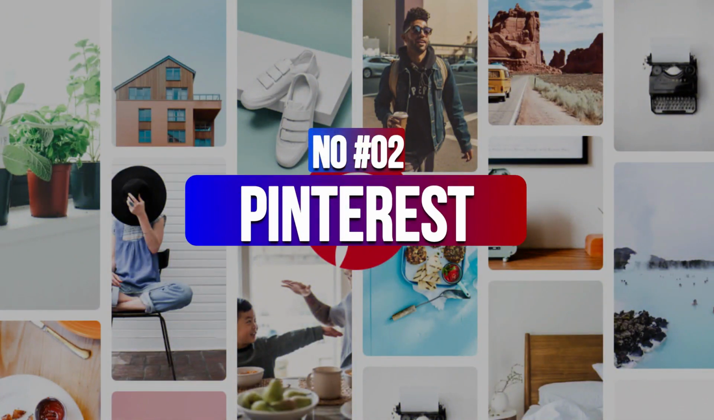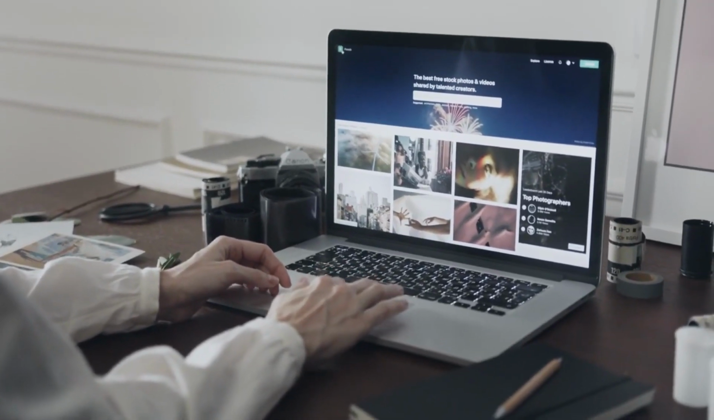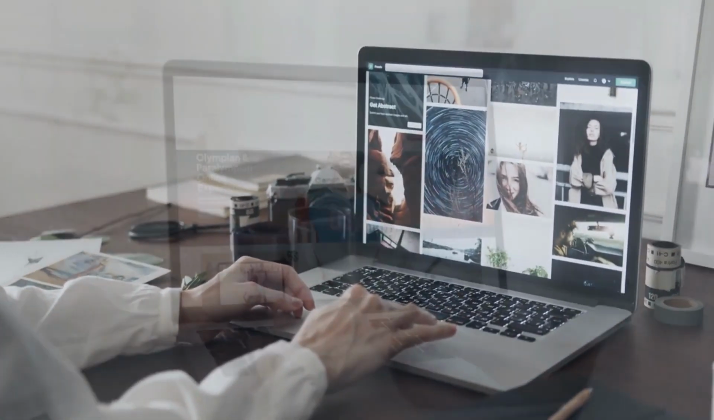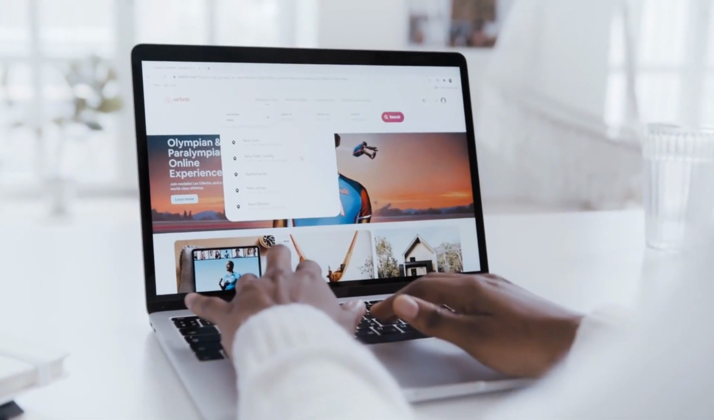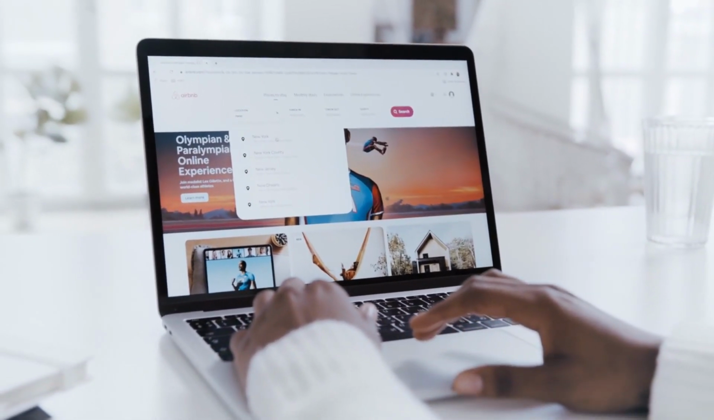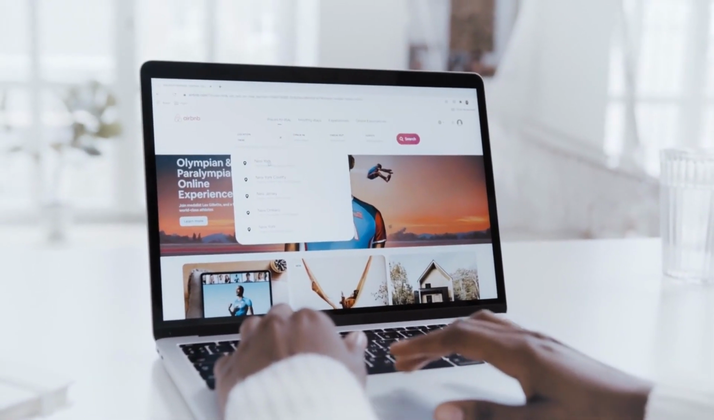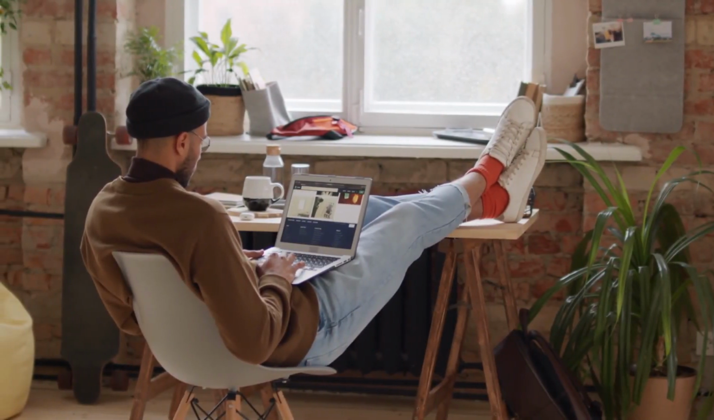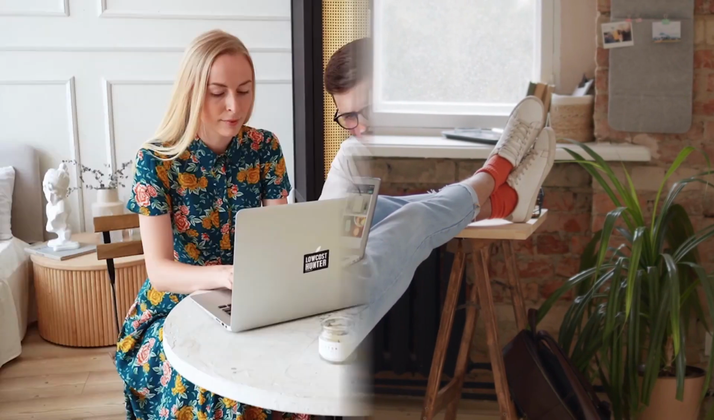Number 2, Pinterest. Pinterest is a social media platform that serves as a quality source of free traffic for ClickBank products. Pinterest is a cross between a social media platform and a visual search engine. This platform is one of the best social media for affiliate marketing. This benefits you since you can target certain keywords related to your niche or product that you are promoting, and you can rank for them quicker on Pinterest than on Google.